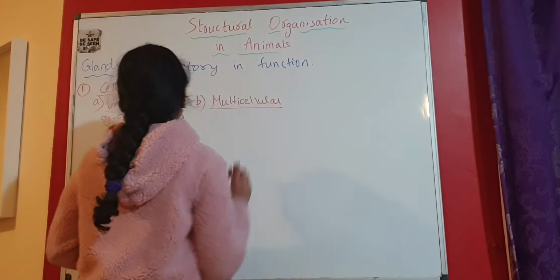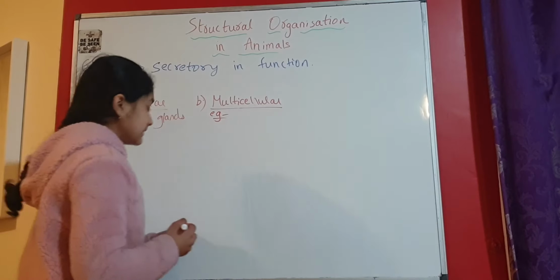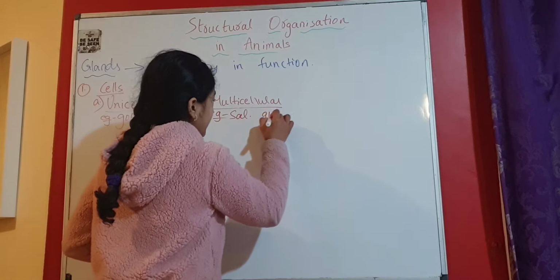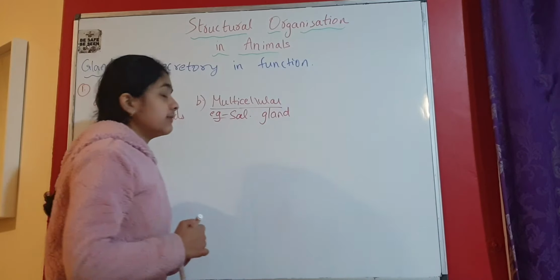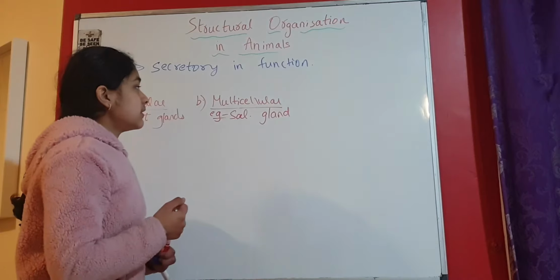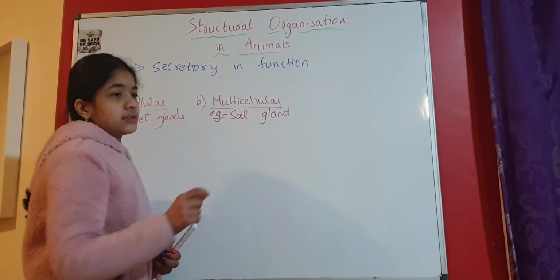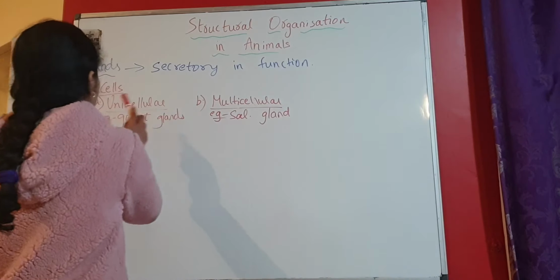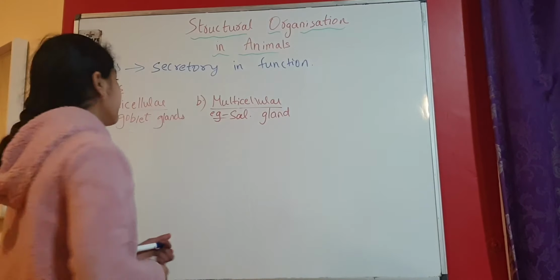Next, multicellular. An example we can take is salivary glands. We can also take the liver as an example. Salivary glands are multicellular. They secrete saliva, and saliva consists of a very important enzyme called salivary amylase. This is the classification of glands on the basis of the number of cells they have.